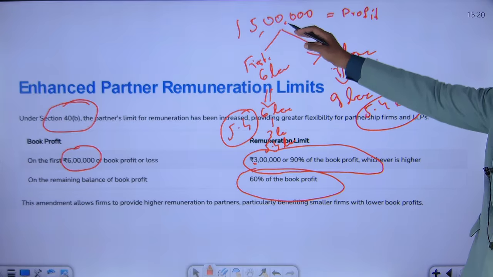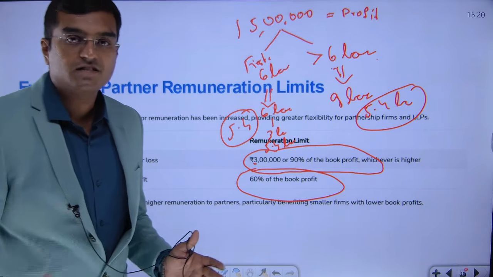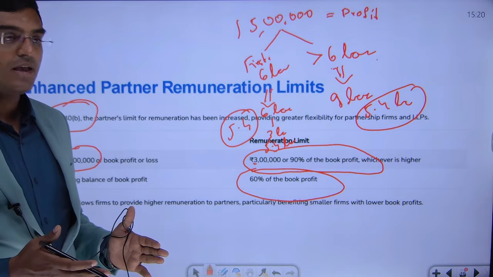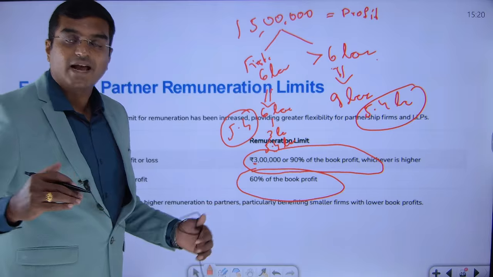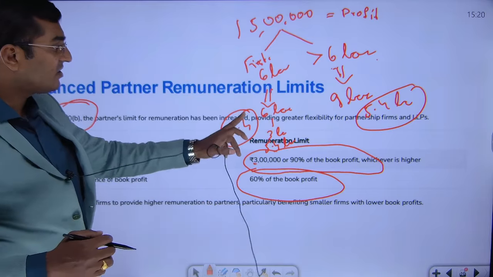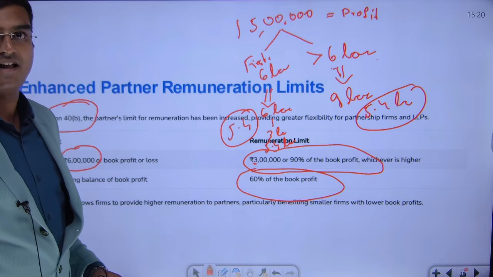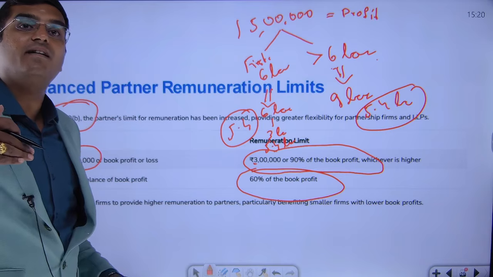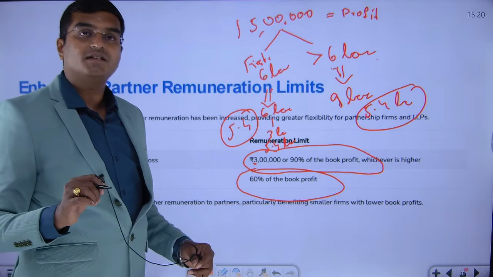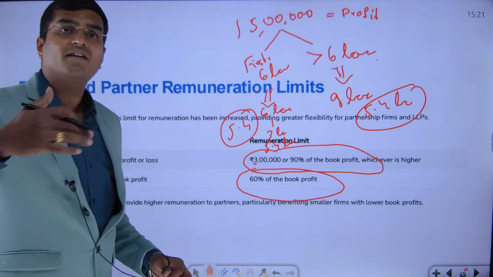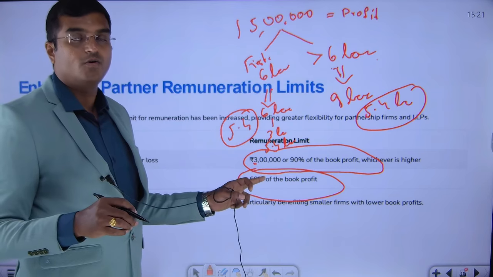I hope you understood. So basically, what am I doing here? Your profit is split into two parts: the first 6 lakhs and then the balance portion. On the first portion, you can pay either 3 lakh rupees or 90%, whichever is higher. In this example, 90% became higher. Let us say, for example, instead of 6 lakh, only 2 lakhs was there. 90% of 2 lakhs comes to how much? 1.8 lakh. So beyond 1.8 lakh, the entire 2 lakh can be paid. Let us assume 3 lakh rupees came. 90% of 3 lakh is 2.7 lakh. If somebody wishes to pay the entire 3 lakh, it is also permitted because the 3 lakh rupees threshold limit is there. I hope you understood this part.